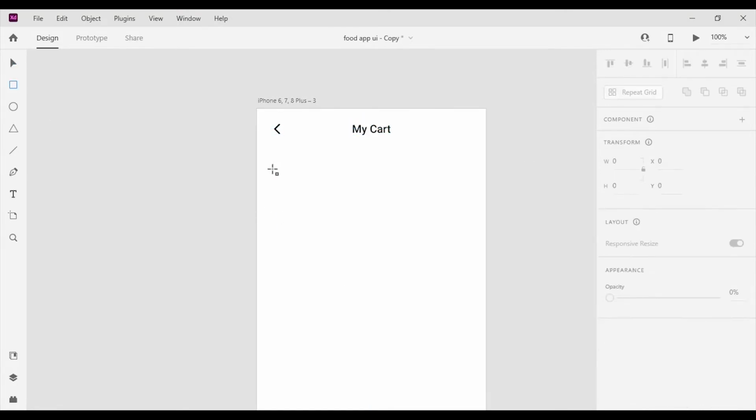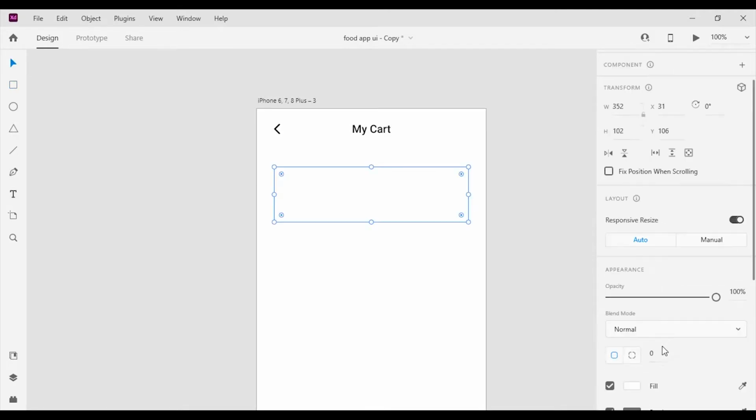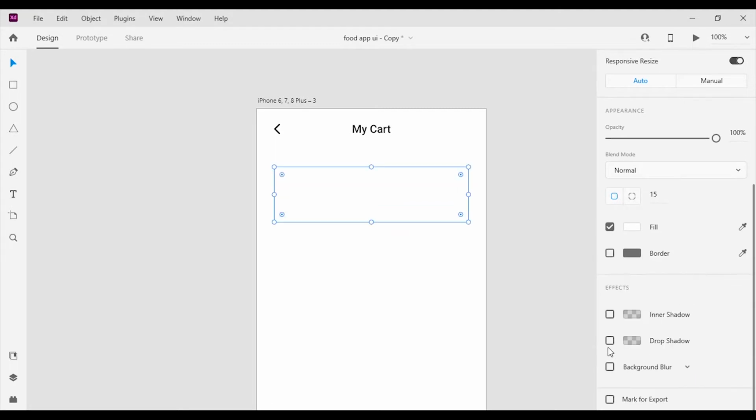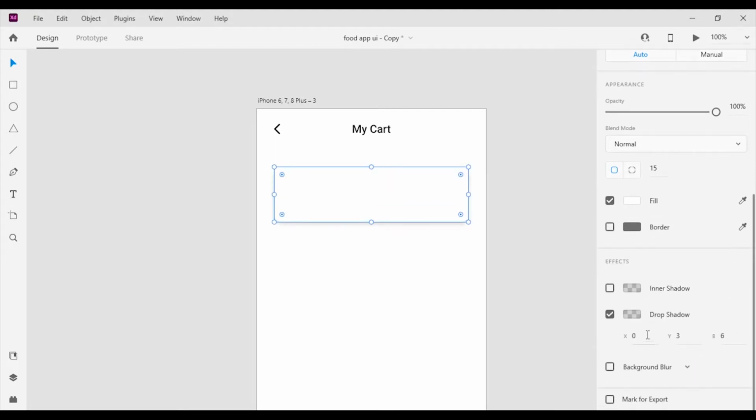After that I'm gonna create the cart item listing. For that I will use the rectangle tool to create a rectangle. Then I will change the border radius to 15 pixels. After that I'm gonna remove the border of the rectangle and I will add a drop shadow to it.